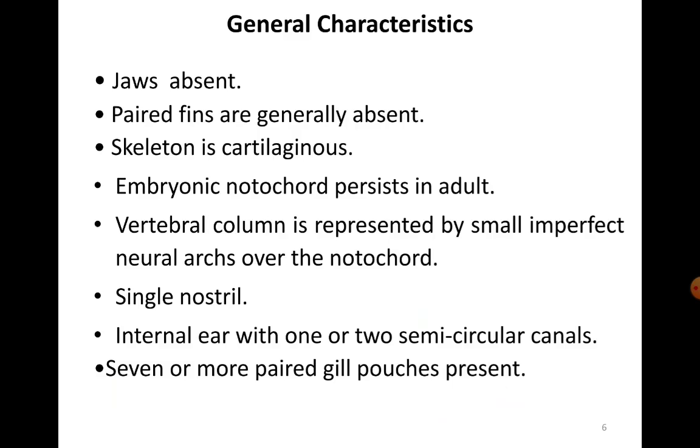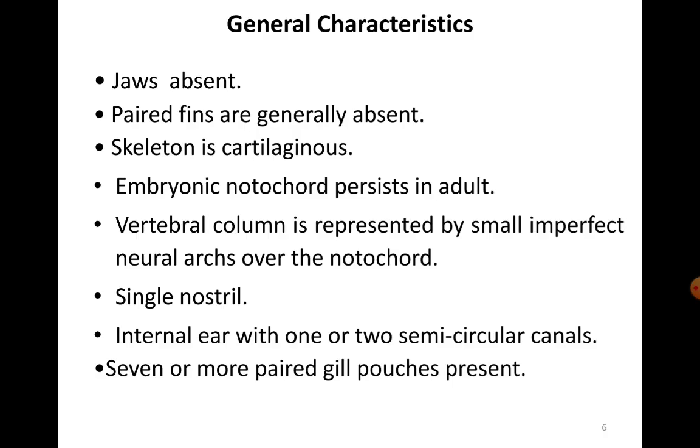So the very first character that comes to our mind is they are agnathans, so the jaws are absent, and they have a thin, slender, elongated body. They show the presence of a suctorial mouth.